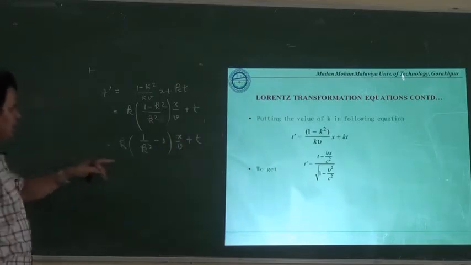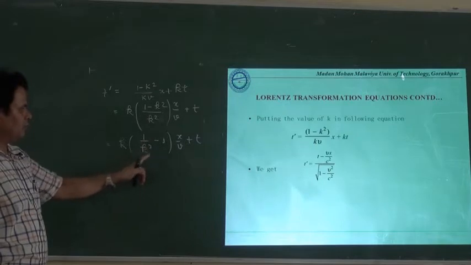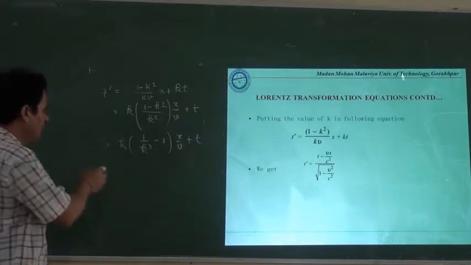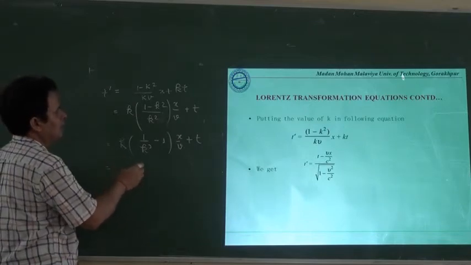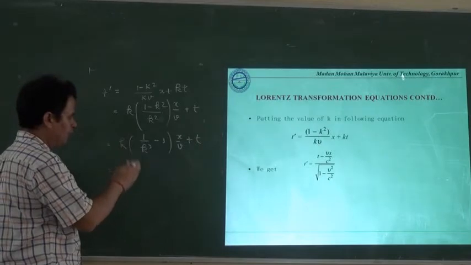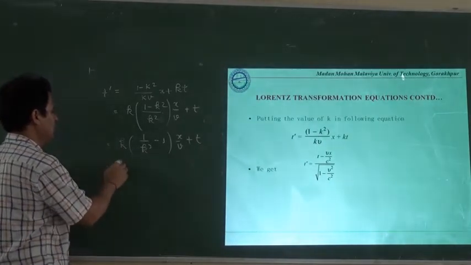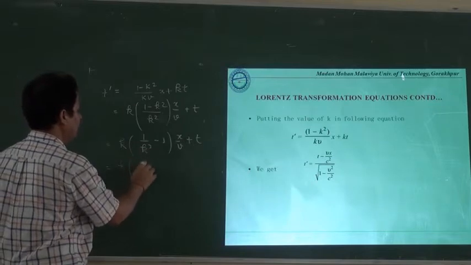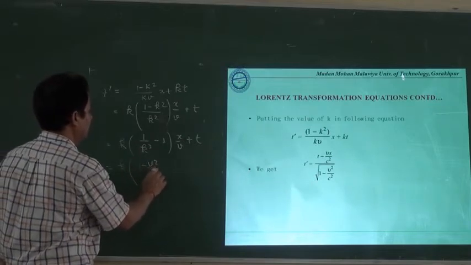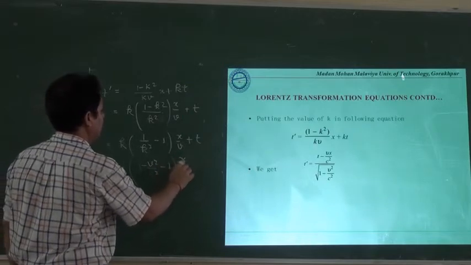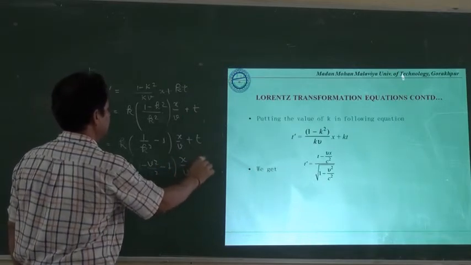Here we can put the value of 1 upon k square, which is 1 minus v square upon c square. So we have k, and with k, (1 minus v square upon c square minus 1) multiplied by x upon v, plus t.